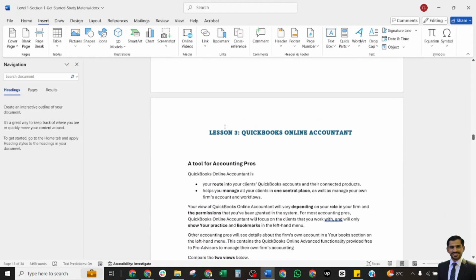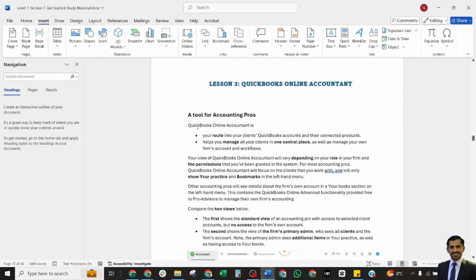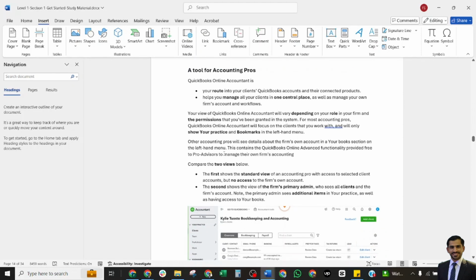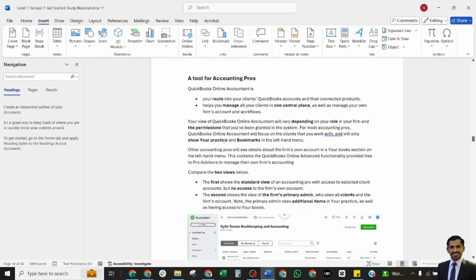So we have completed the two lessons and now we are moving to our third lesson, QuickBooks Online Accountant. It will discuss the features and the benefits that QuickBooks Online Accountant has. These are very exclusive benefits and features that the client does not have. Some of them are common, but most are exclusive. So we shall discuss in detail one by one.